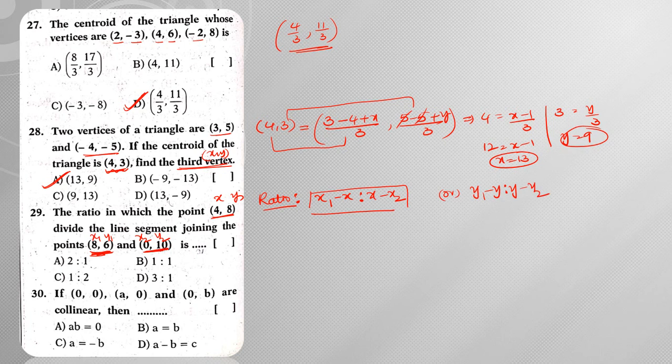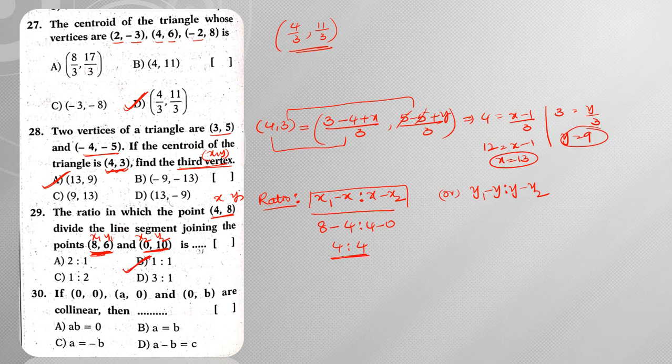Now let us substitute these values. What is x1 here? x1 minus x is 4 is to 4 minus x2. So x2 is 0, so 8 minus 4 is 4. So 4 is to 4. 4 is to 4 means 1 is to 1.